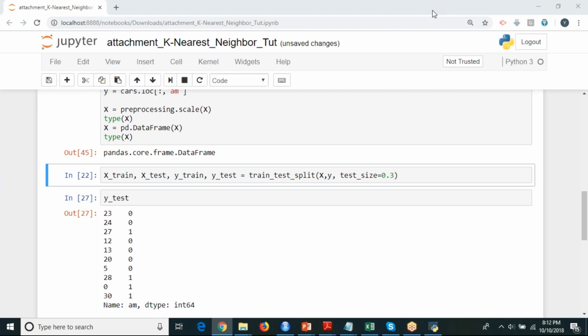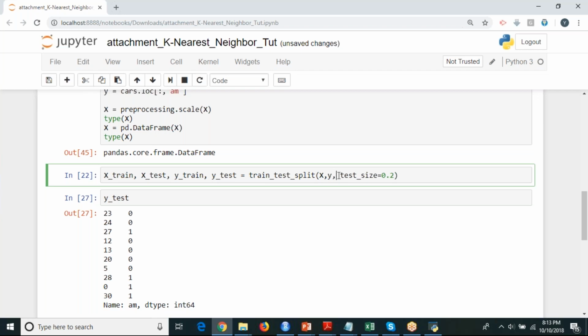So here I'm going to create 4 variables: xtrain, xtest, ytrain, ytest, and I'm going to split my data set using the train_test_split function. I'm specifying my input and output, and I'm specifying the test size. The size of my test data set should be 20% or 25%. For example, now I'm changing it to 20%. So xtrain will have the input of training data, xtest will have the input of test data, ytrain will have the output of training data, and ytest will have the output of test data.